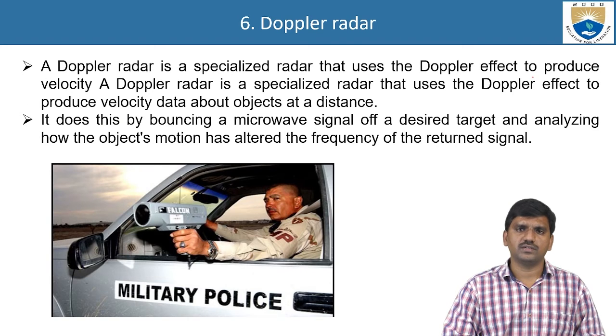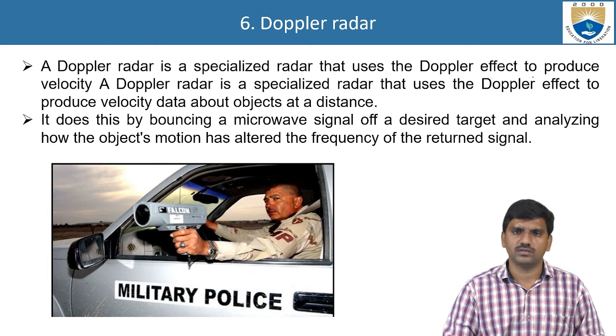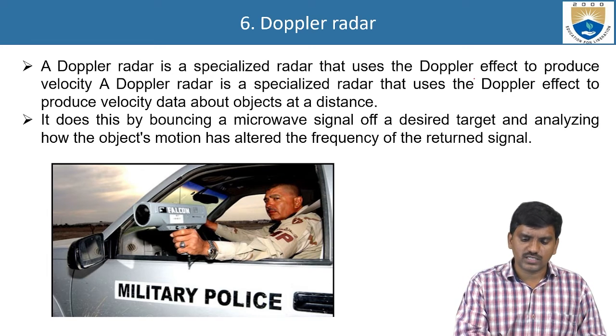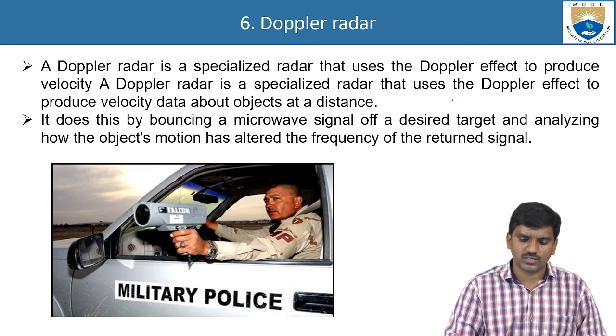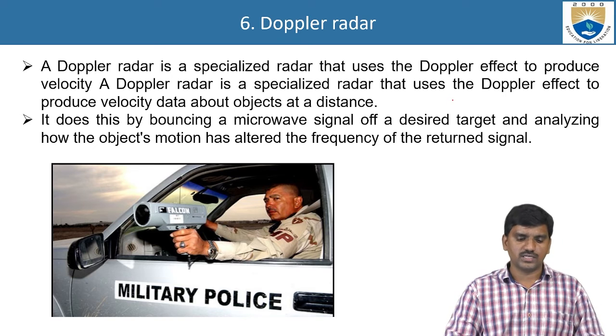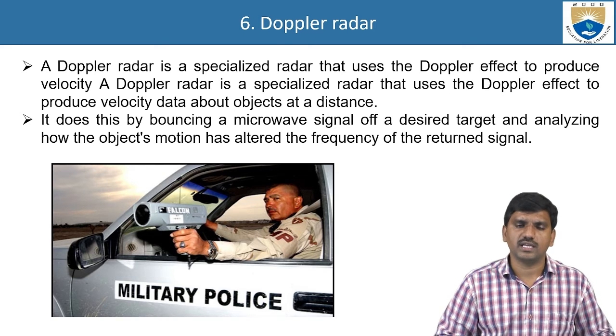Next one, Doppler radar, by using Doppler technology. In military, the main application of radar is used in military applications. The Doppler radar is a specialized radar that uses the Doppler effect to produce velocity data about objects at a distance.